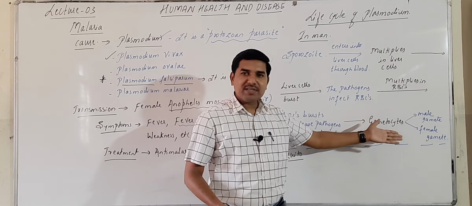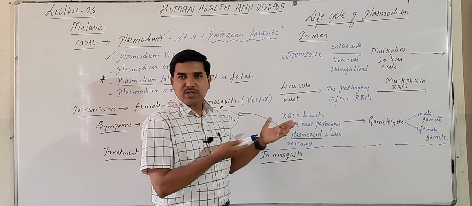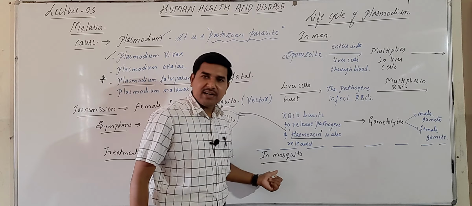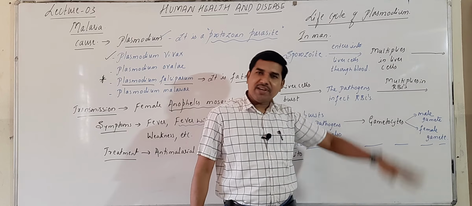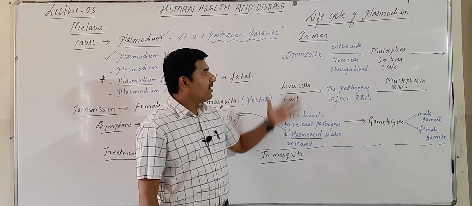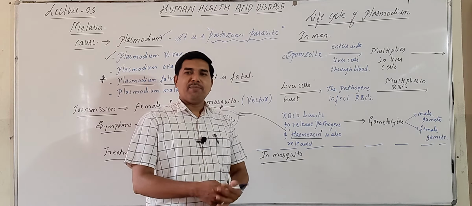Suppose these two gametes had fused in our body, then probably the pathogen would not require a mosquito. Hence there is no fusion. That's why we call the phase the asexual phase in humans. Now what will happen in the mosquito? Let me tell you.